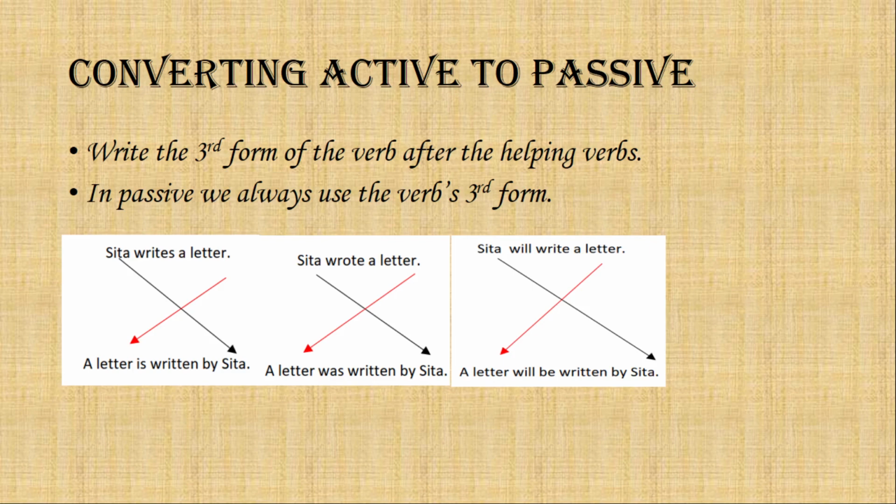It is simple. There are only 5 steps that I have told you. Okay. First, make the object of active voice the subject in passive voice. Then make the subject in active voice the object in the passive voice. Then before the object in passive voice, write by. Then after the subject in the passive voice, write the helping verb. And after the helping verb, write the verb's third form. So hopefully you have understood this.